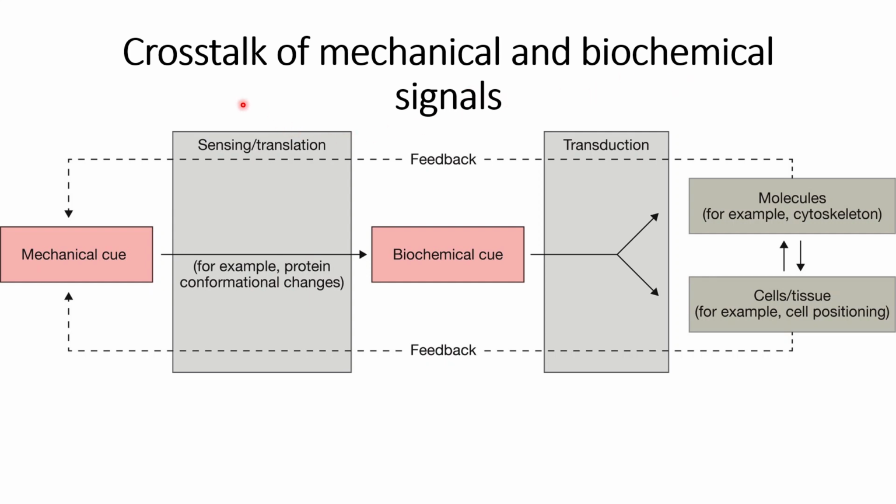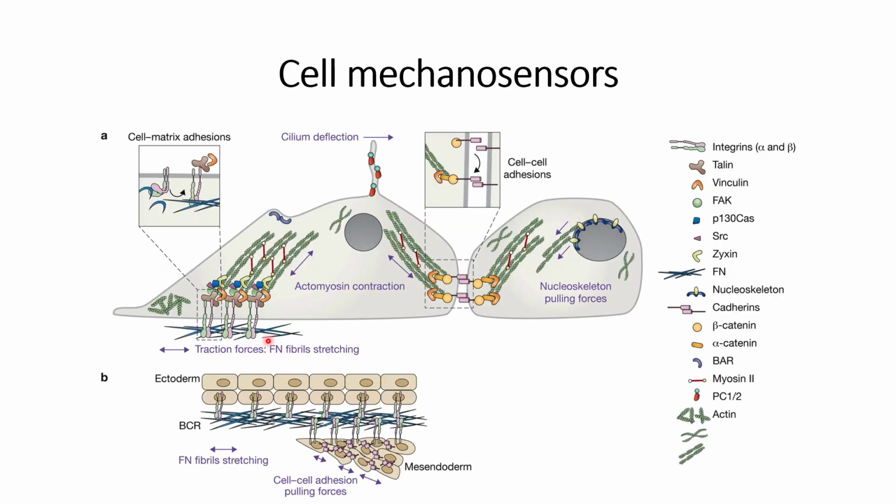Today we will discuss the crosstalk of mechanical and biochemical signals. In the previous video, we saw one example where integrins, when they interact with the extracellular matrix, change their conformation, and that triggers biochemical changes within the cells, or in simpler terms, triggers different signaling pathways that usually don't get activated if those integrins do not interact with the extracellular matrix or fibrils.